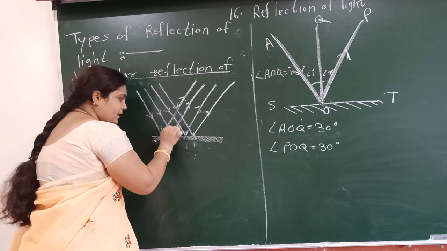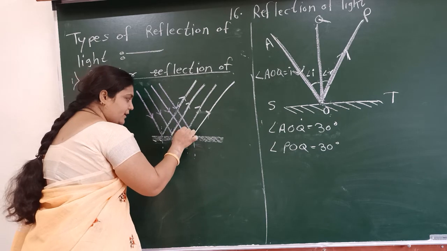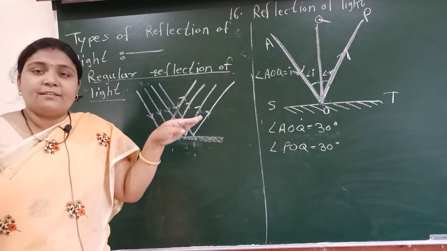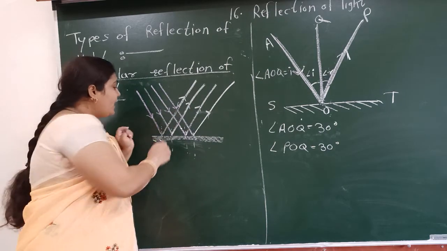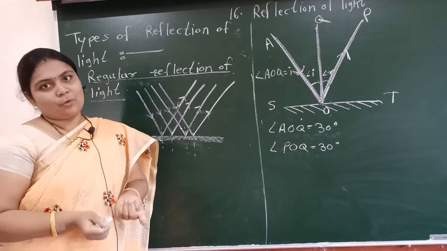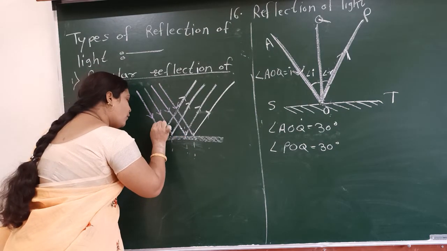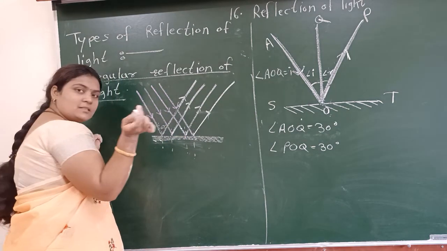This is the incident ray, reflected ray, incident ray, reflected ray, all incident rays and reflected rays are opposite to the normal. Then in this case also, angle of I and angle of R are the same.